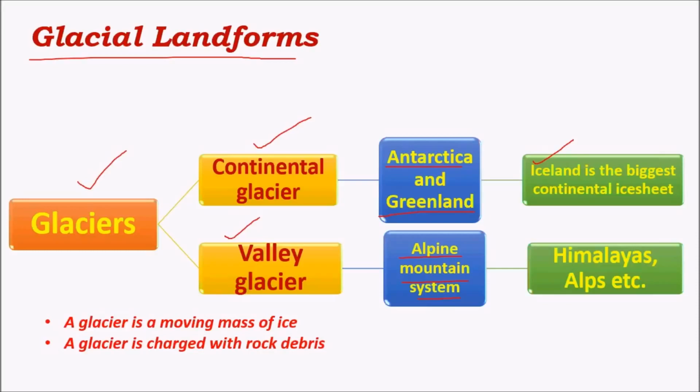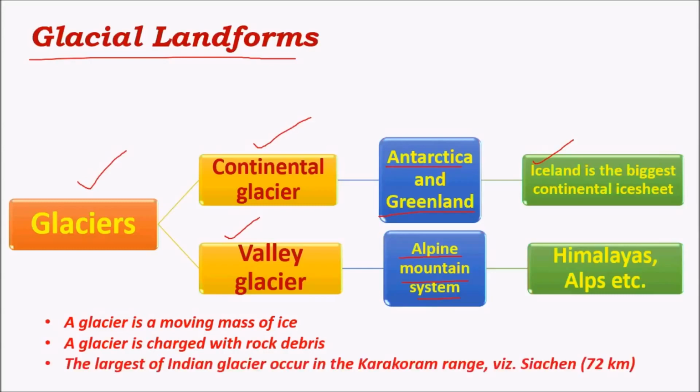The glaciers are charged with rock debris due to the intense pressure and weight. The ice carries a lot of debris below it, that is, it carries huge rocks. These huge rocks keep striking against the lower strata, hence there is a lot of wear and tear in the lower strata, and a huge amount of debris comes from the lower strata. This is because of the pressure exerted by glaciers.